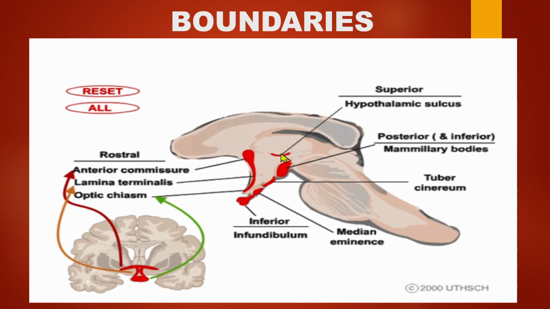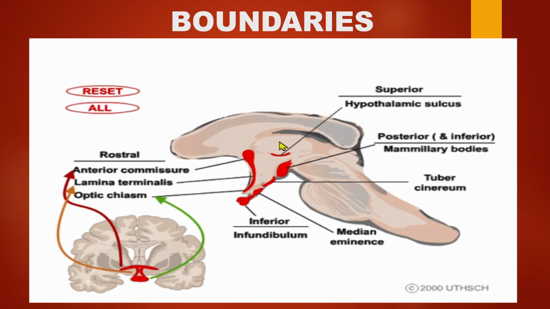Superiorly, it is related to the thalamus. The thalamus and the hypothalamus are divided by means of the hypothalamic sulcus. Laterally, the hypothalamus is bounded by the internal capsule, and medially it is bounded by the cavity of the third ventricle. This is about the boundary of the hypothalamus.